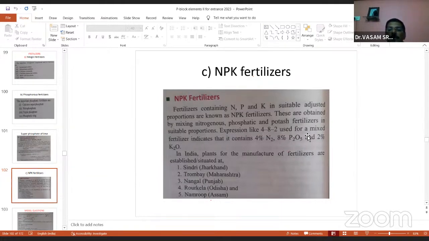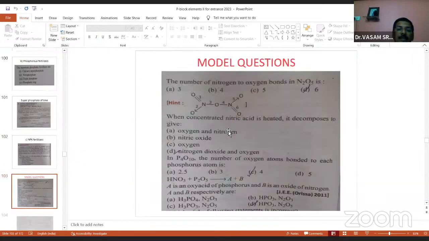An expression like 4-8-2 used for mixed fertilizers indicates that they contain 4% of nitrogen, 8% of P2O5, 2% of K2O. This is the mixed fertilizer called NPK fertilizer. Nowadays, in our agricultural field, we are using NPK fertilizers. NPK means nitrogen, phosphorus and potash fertilizers.